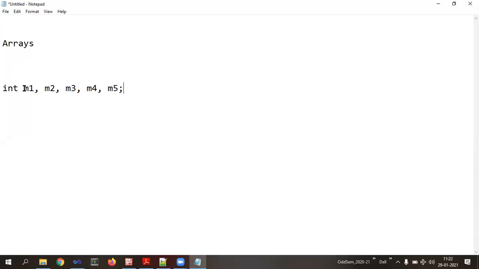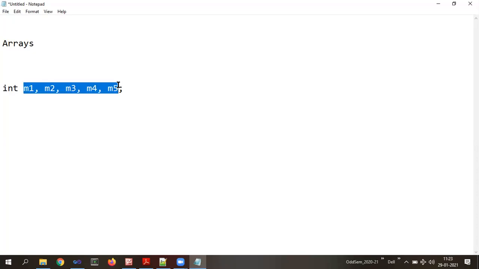If you notice here, all these variables are of the same data type, isn't it? All are of integer data type. There is a common behavior among all these 5 variables. They are used for what purpose? They are used to store the marks of 5 different subjects. The second common behavior is that the data type of all these 5 variables is integer itself.